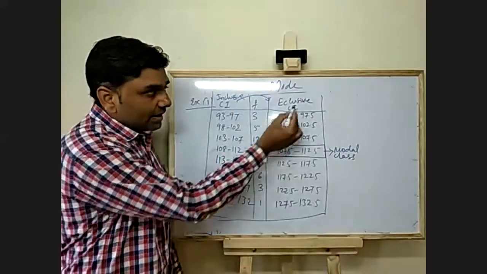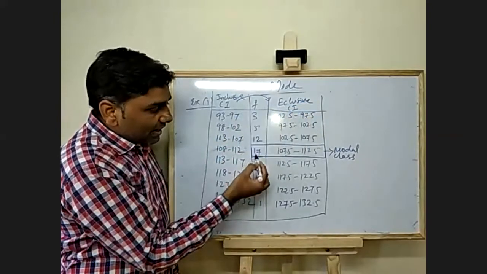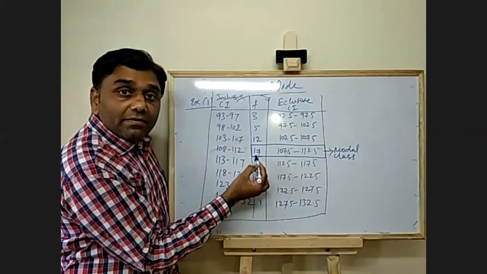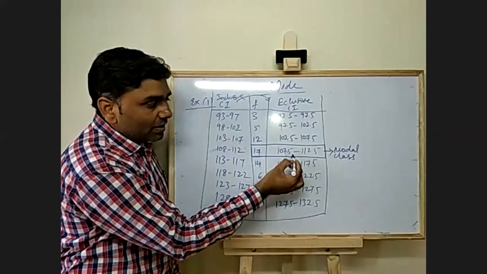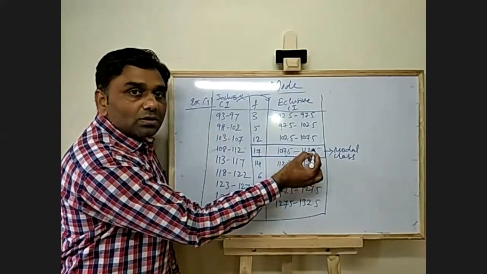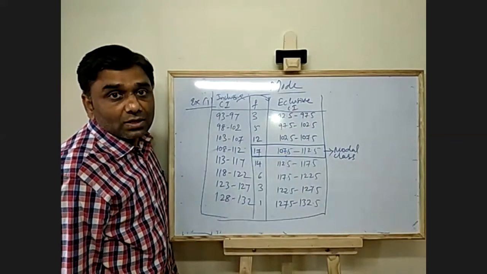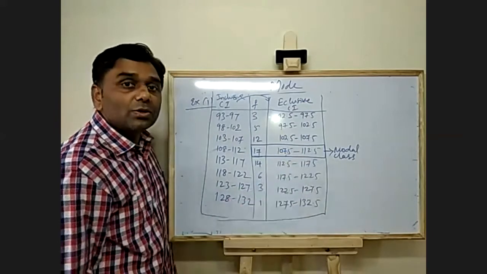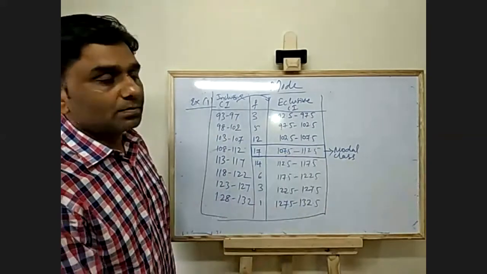In the exclusive class intervals, the highest frequency is 17, so the class interval 107.5 to 112.5 is your modal class.